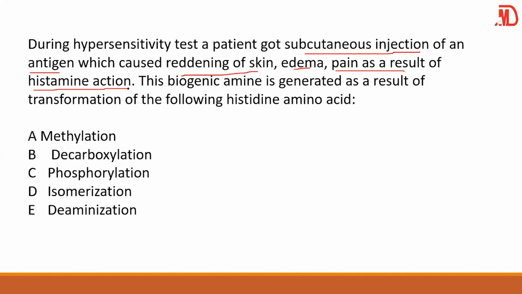But the question now is, this biogenic amine is generated as a result of transformation of the following histidine amino acid. So this would be histidine decarboxylase. That is the enzyme, but the process is called decarboxylation. So here, your answer is B. So always apply.